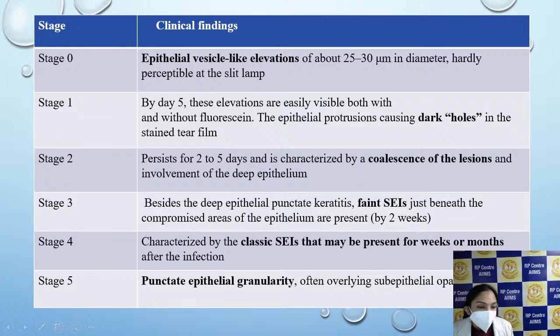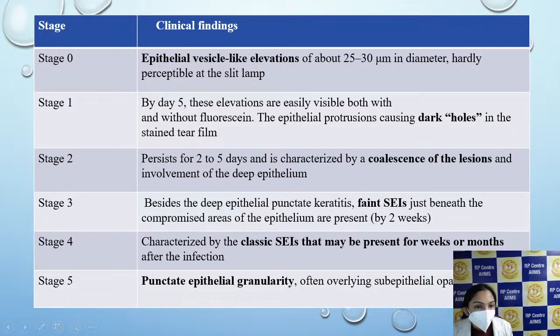Typically, the stages of adenoviral epidemic conjunctivitis are explained as follows. In the very early phase, epithelial vesicle-like elevations are seen, which may not even be appreciable on the slit lamp. In stage 1, these elevations are easily visible and can be demonstrated with fluorescein. These epithelial protrusions cause dark holes in the stained tear film. That is, the elevations will not take up the stain and will be seen as black holes.